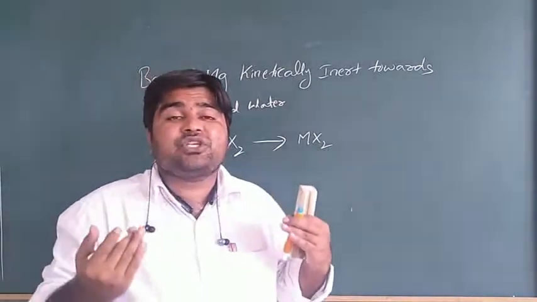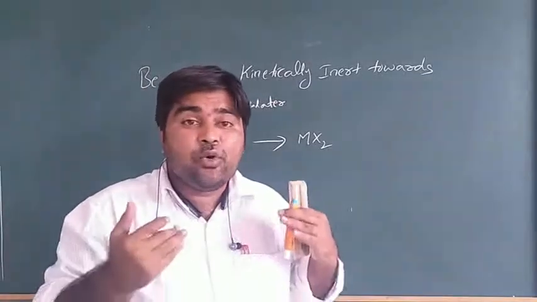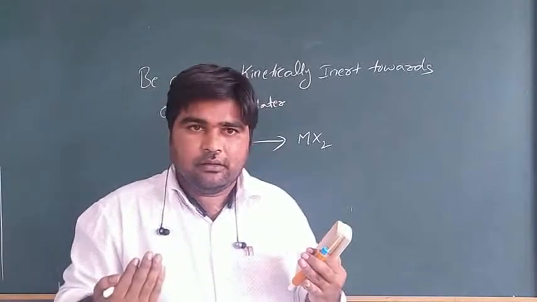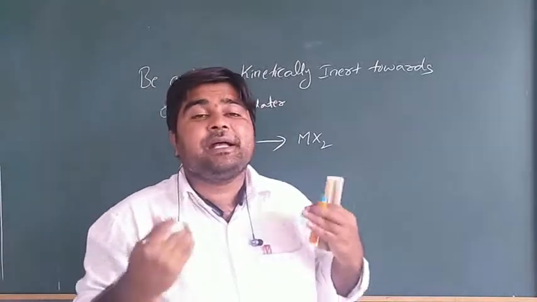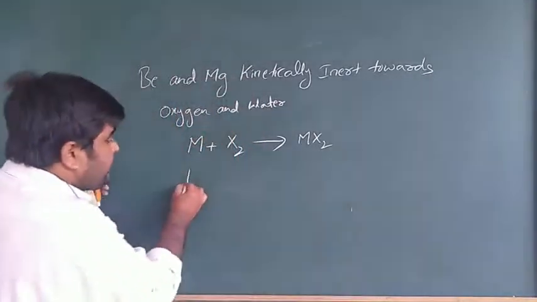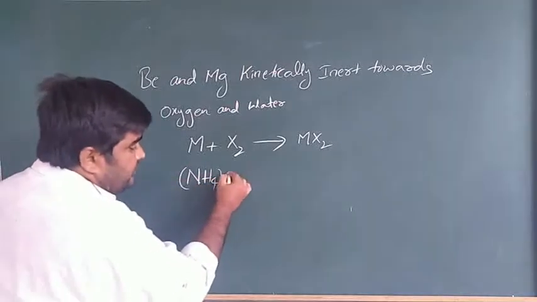Thermal decomposition of ammonium tetrafluoroberylate.